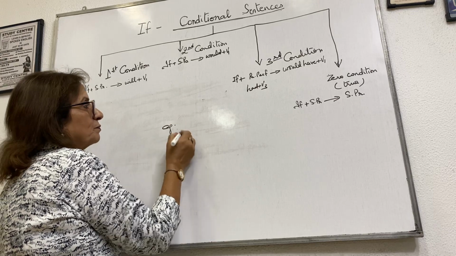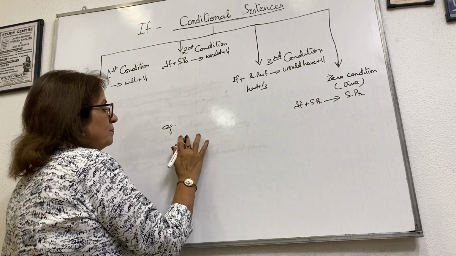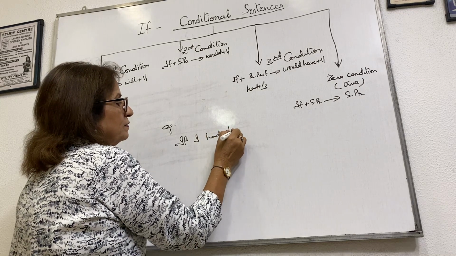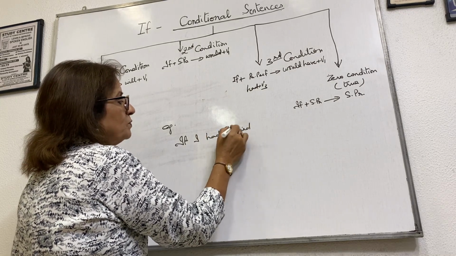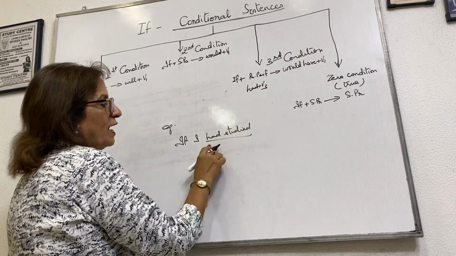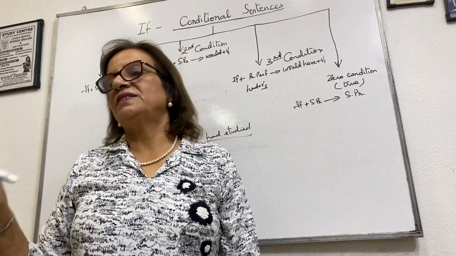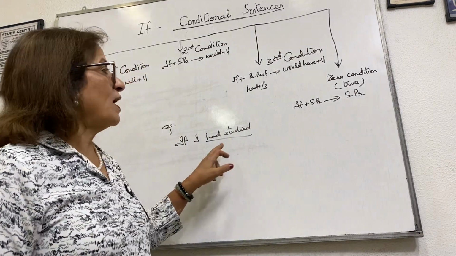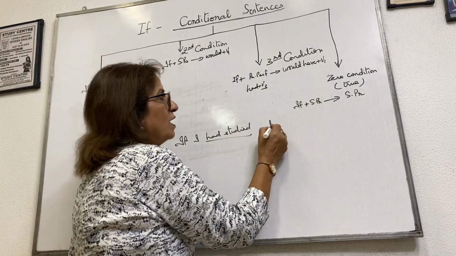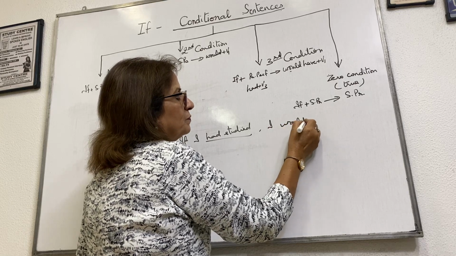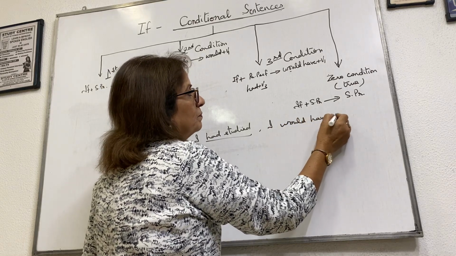Example. If I had studied, okay, I am using past perfect. Had plus verb in the third form. Study, studied, studied.